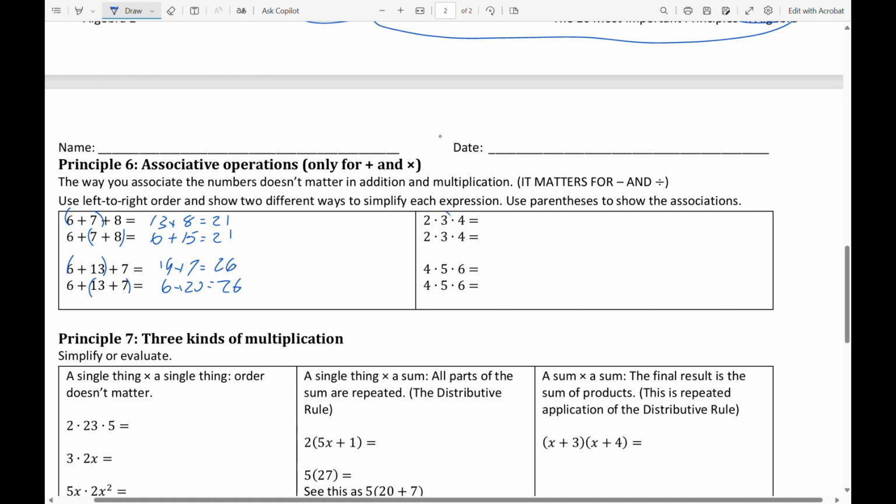Just going strictly on this multiplication problem, I could see that as 6 times 4 is 24. Or I could see it as 2 times 12, also the 24. Over here, I could see this as a 20 times a 6, which is a 120. Or I could see it as a 4 times a 30, also a 120. So the association won't affect the outcome. And this is just like a chess move that you're putting in your toolkit. So when you look at complicated things, you'll have an idea of what your options are, and you'll choose the one that might be most effective for you.